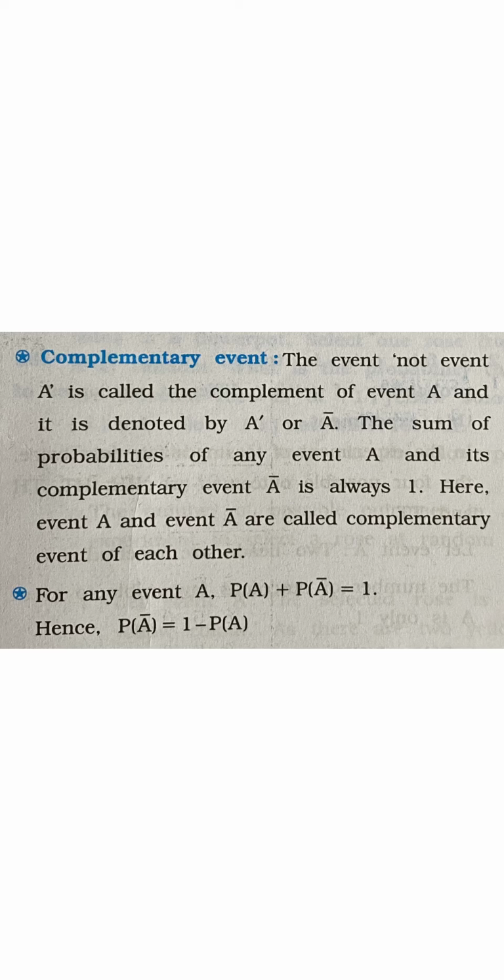For example, if we consider the experiment of tossing a coin, and let A be the event of getting heads, then the event of not getting heads is called complementary event of A, and the sum of probability of both these events is always 1. That is, P of A plus P of A bar is 1, or P of A bar is equal to 1 minus P of A. Now let us move to the examples.